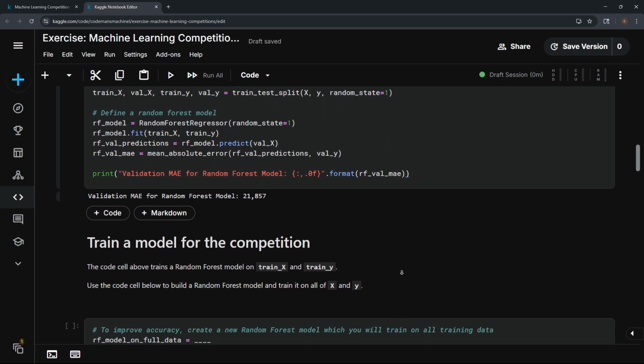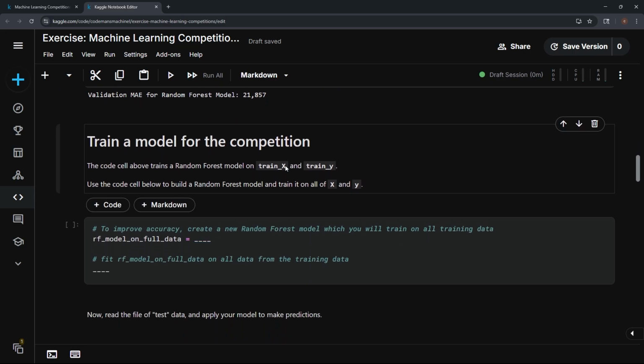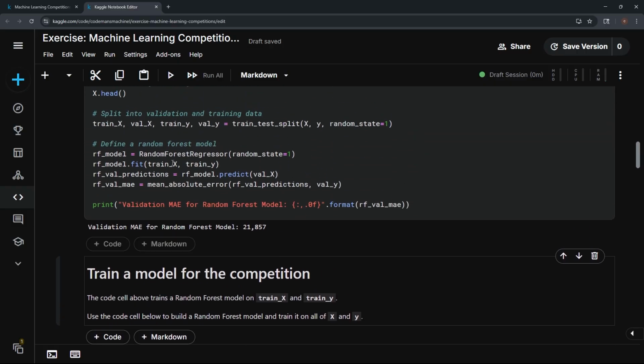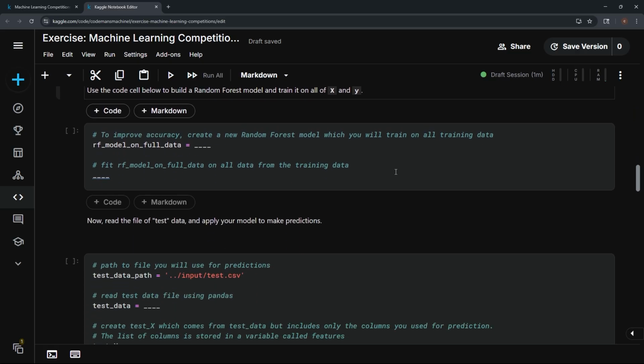Now we're going to train a model for the competition. The code cell above trains a random forest model on train X and train y. We've got that right here. We're going to use the code cell below to build a random forest model and train it on all of X and y. This one's a little bit different, but let's keep going. To improve accuracy, we're going to create a new random forest model, which we will train on all training data.